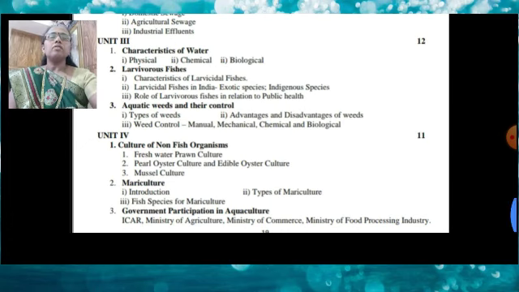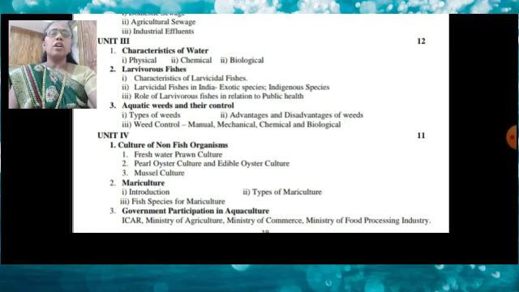And the last unit of this paper is unit number 4. It also consists of three topics. First topic is culture of non-fish organisms: generally freshwater prawn culture, pearl oyster culture, edible oyster culture and mussel culture. Second topic is mariculture: introduction, types of mariculture, and fish species for mariculture. What is meant by mariculture is studied in detail in this topic.